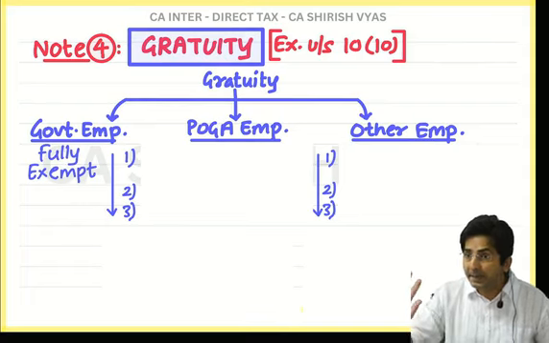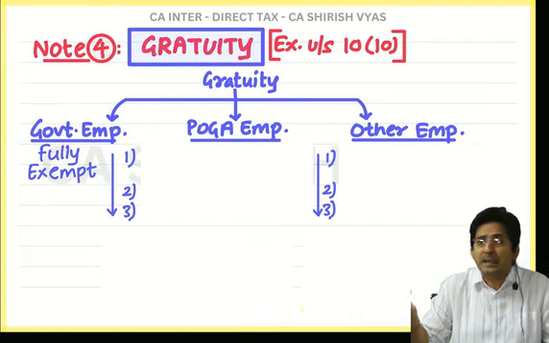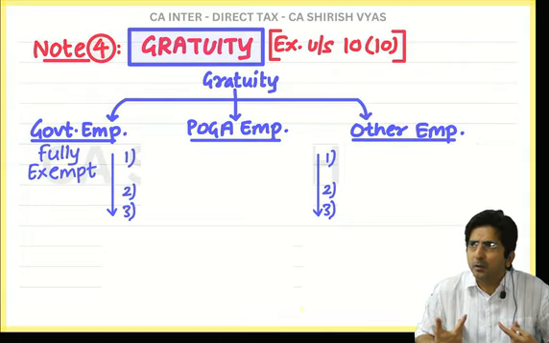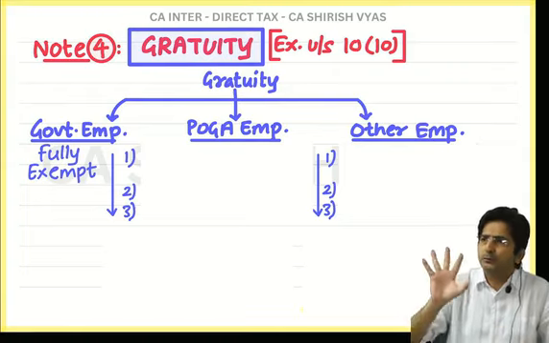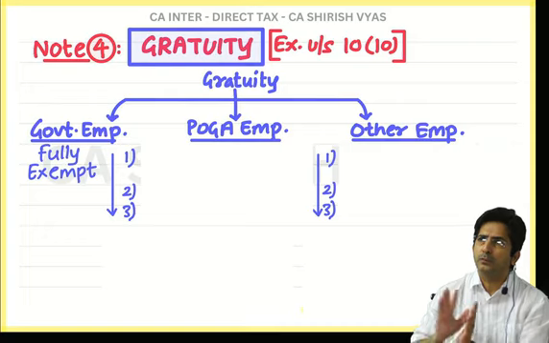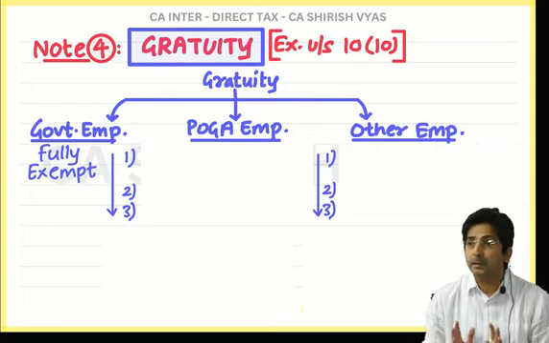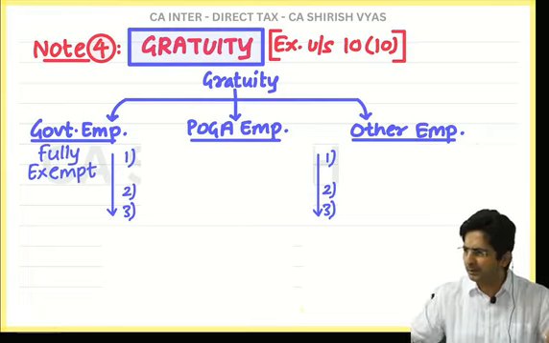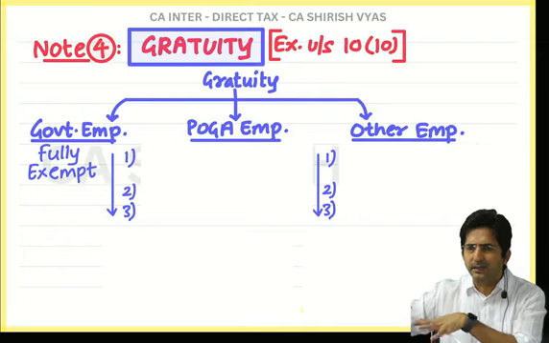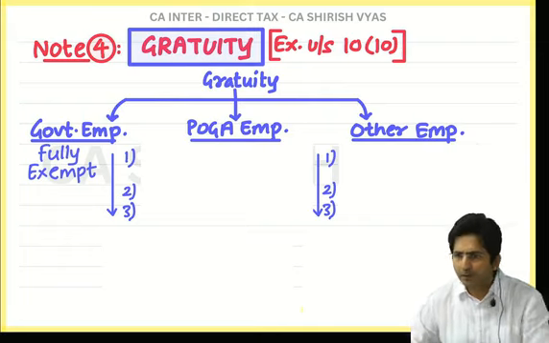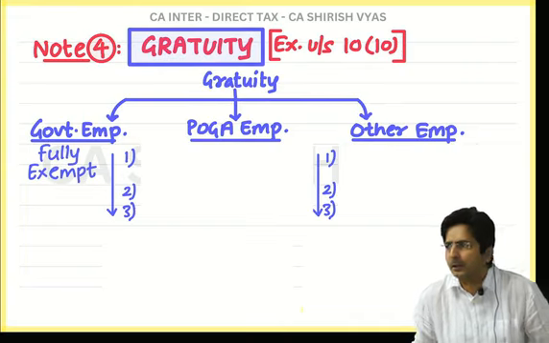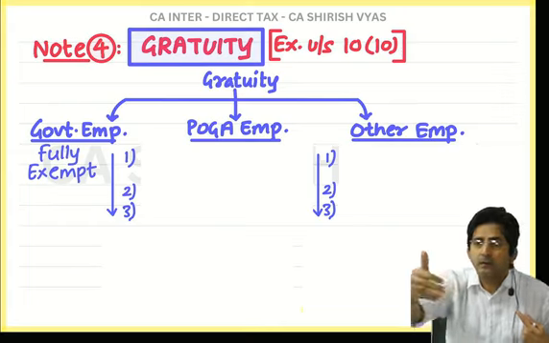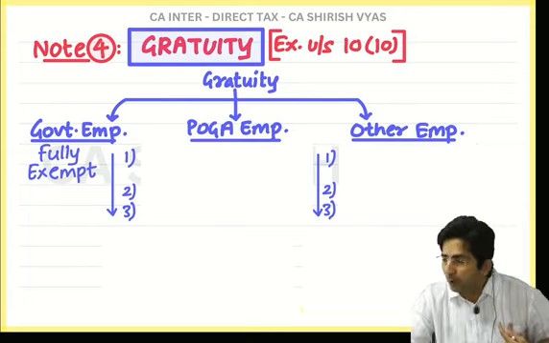But in every company that law doesn't apply. There are some companies, like I said, I am also having a coaching class. But in my case, the law doesn't apply. Now see, you don't have to study which companies this law is applicable to and which companies it is not applicable to. All that you don't have to study. You just remember on surface level that yes, there are certain entities where this law is applicable, but for certain entities, the law is not applicable. Like to me, the law of payment of gratuity doesn't apply. So anyone working under me is a POGA employee or other employee?